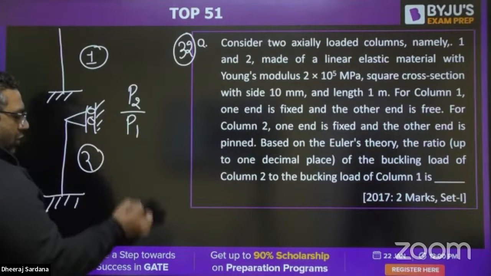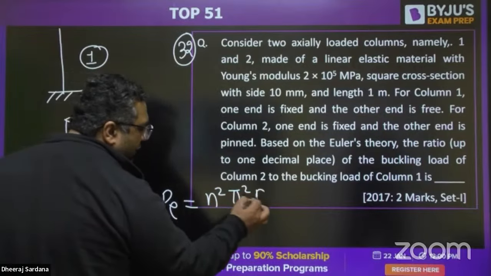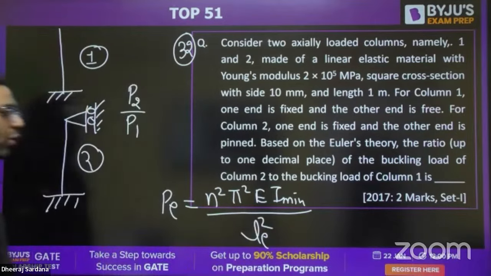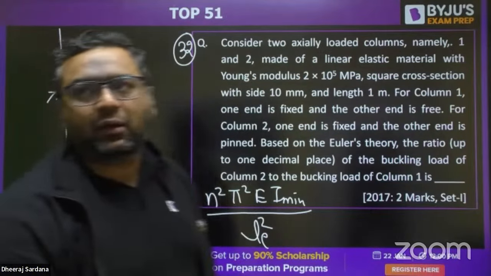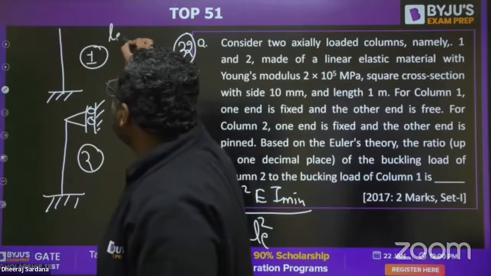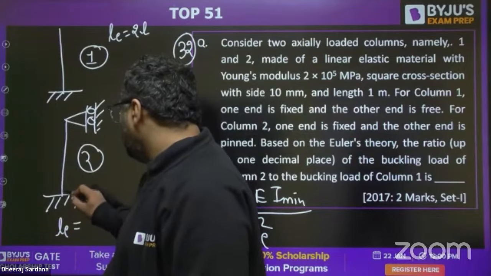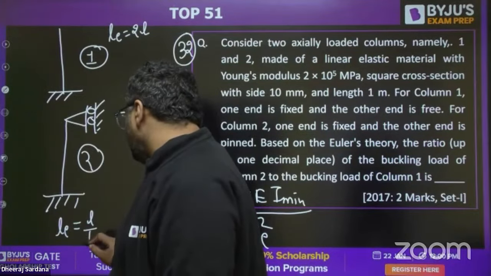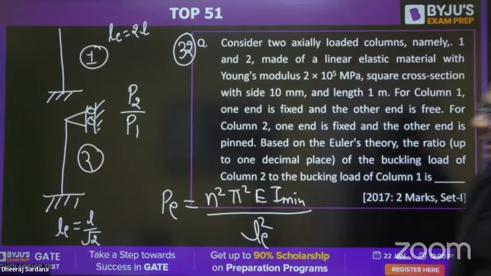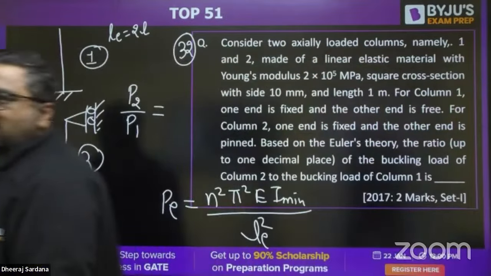You need to answer the ratio of buckling load of column 2 to that of column 1. You know that when we write the buckling load formula, it is pi square EI minimum upon LE square. Every other thing is the same. Only the difference is in the LE value, my dear. Very good, Ajay. For this case, LE is 2L. And for this case, LE is L by root 2. You just need to take the ratio of P2 and P1. What would be the right answer, guys?